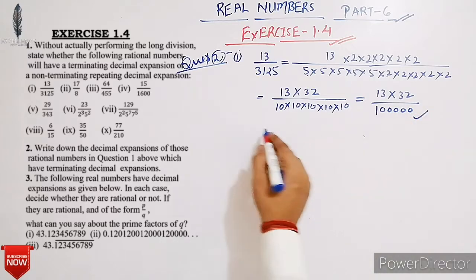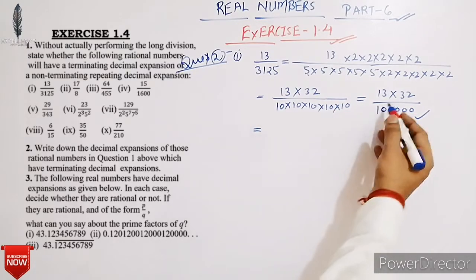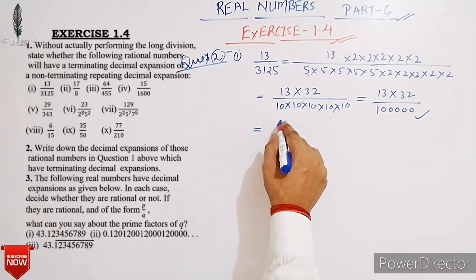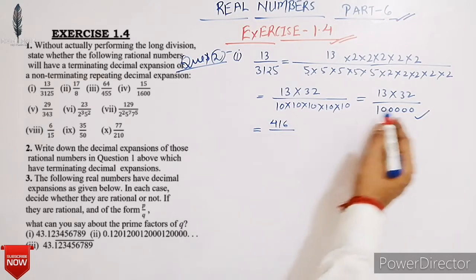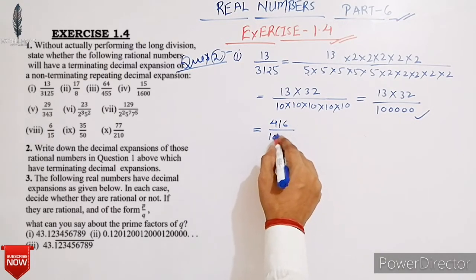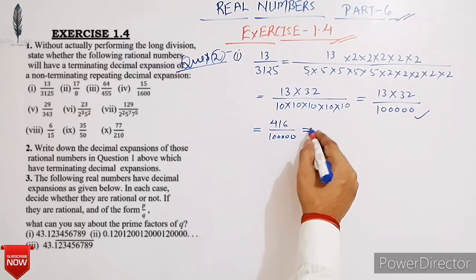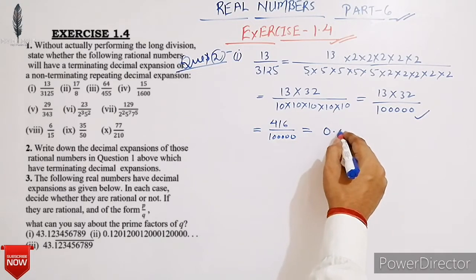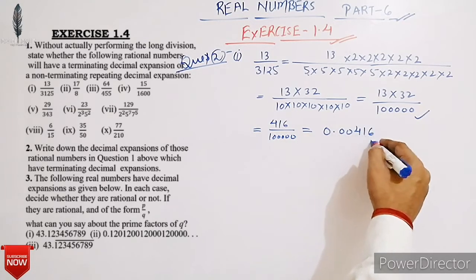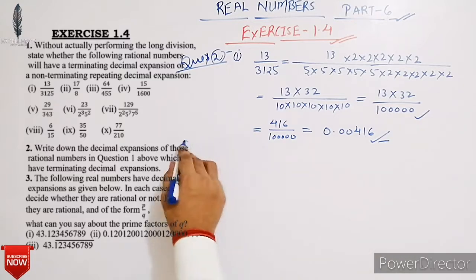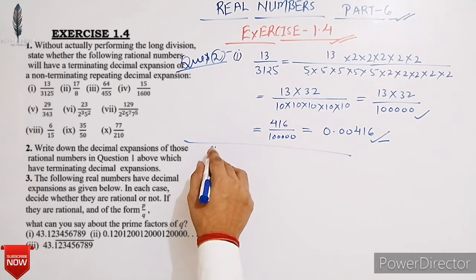Okay, it is equal to 416 upon 1 lakh. Here all of you know that the decimal comes before 5 places. So here we get 0.00416. Okay.